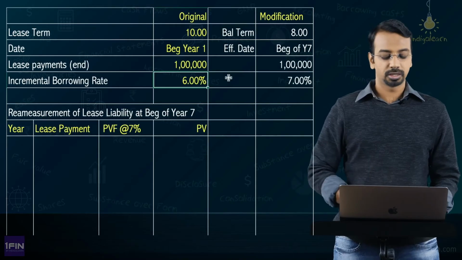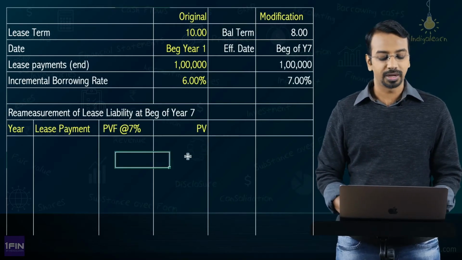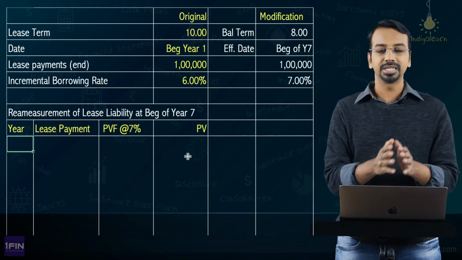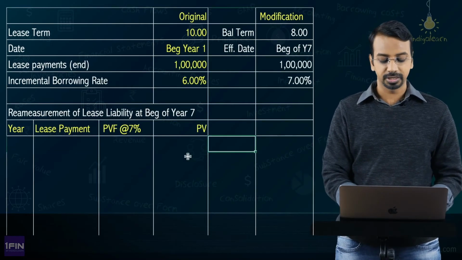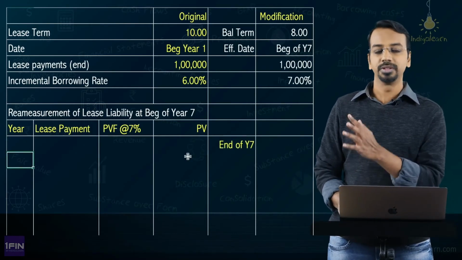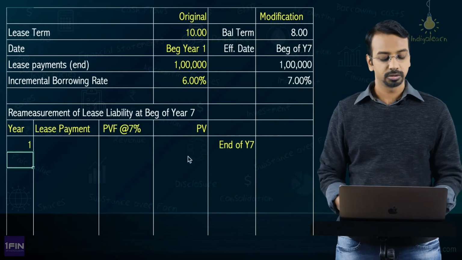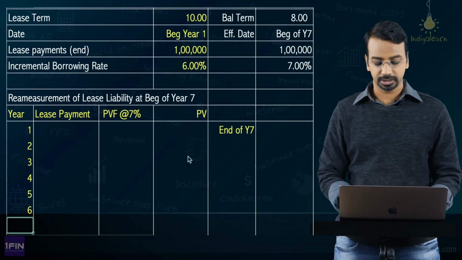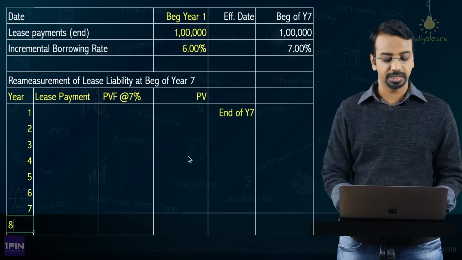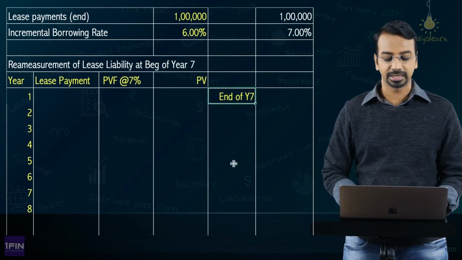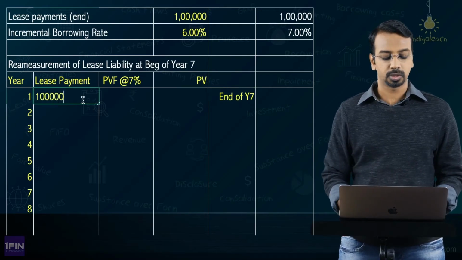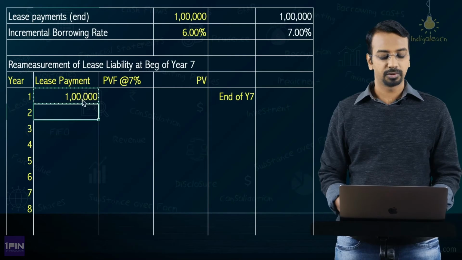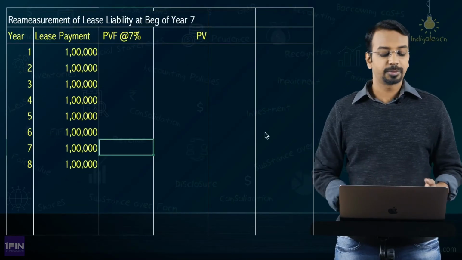Now, after the modification, at the beginning of year 7, what will be the revised lease liability? Here, if you see, at the beginning of year 7, you have to make payments from the end of year 7, and so on at the end of every year. So I will denote it by 1, 2, 3, 4, 5, 6, 7 and 8. You have 8 payments. You can just continue this 7, 8, 9, 10, 11, 12, up to 14. How much is the lease payment? 1 lakh. So the lease payments are 1 lakh every year.